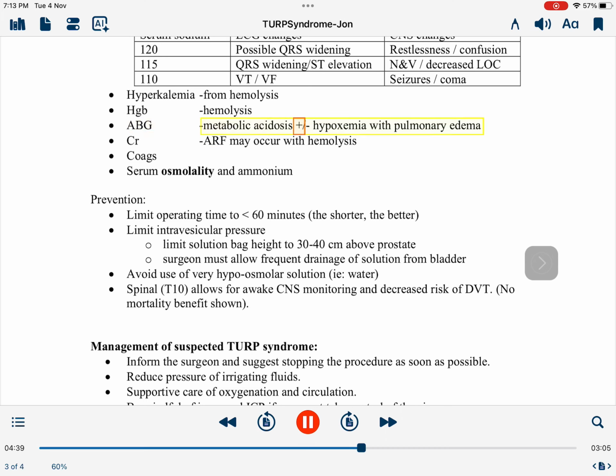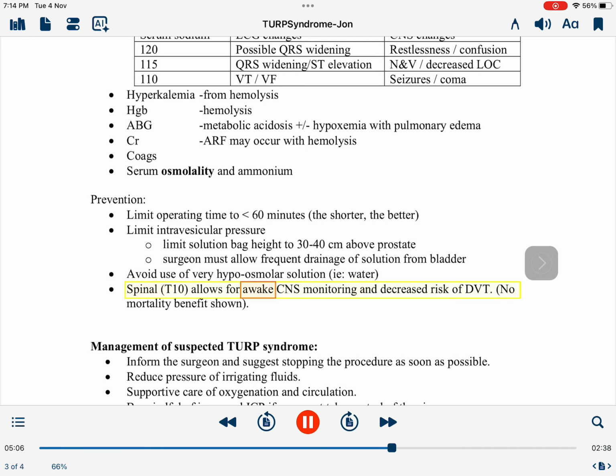Metabolic acidosis plus hypoxemia with pulmonary edema. CRRF may occur with hemolysis. Coags, serum osmolality and ammonium. Prevention: limit operating time to 60 minutes, the shorter, the better. Limit intravesicular pressure: limit solution bag height to 30-40 cm above prostate. Surgeon must allow frequent drainage of solution from bladder. Avoid use of very hypoosmolar solution, i.e., water.